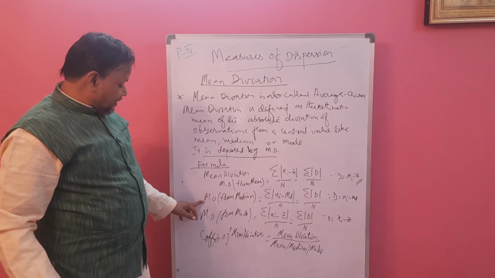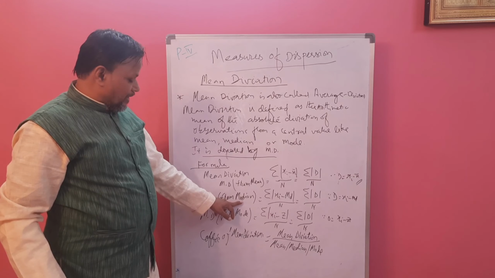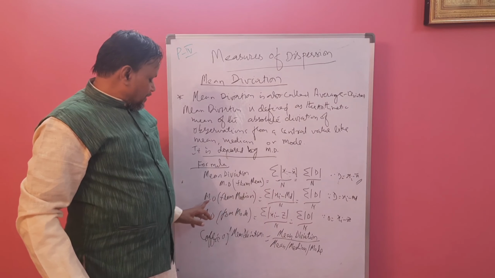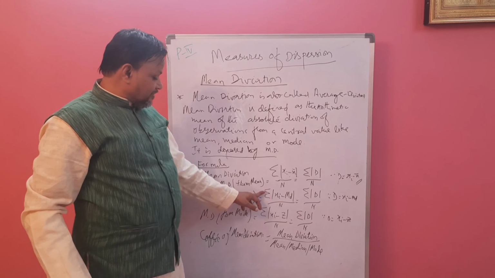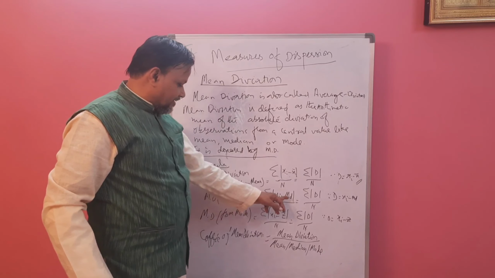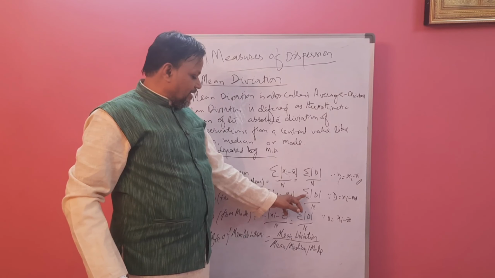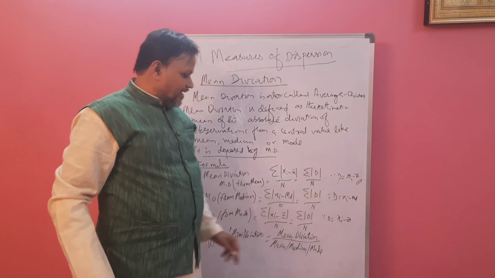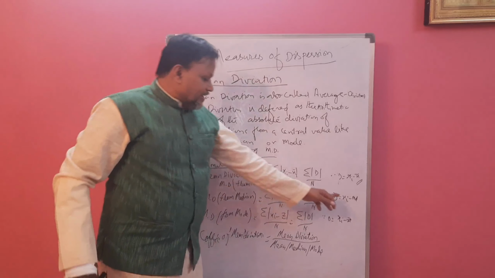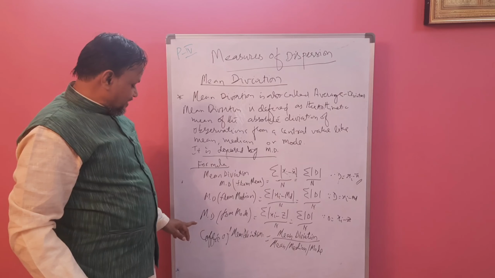The second method is mean deviation from median. Mean deviation from median equals sigma modulus of xi minus md, where md stands for median, divided by n. Again we can generally represent it as sigma modulus d by n, where d is xi minus md. Here M D stands for median.